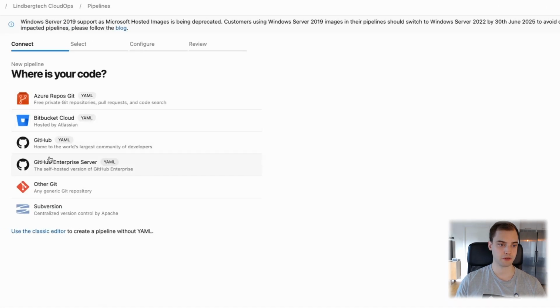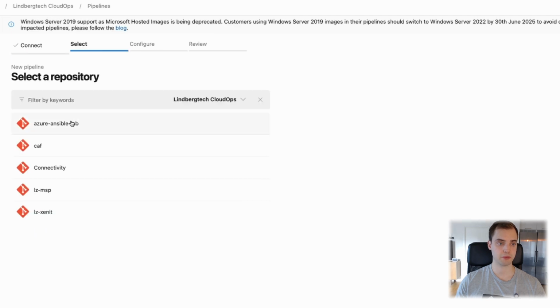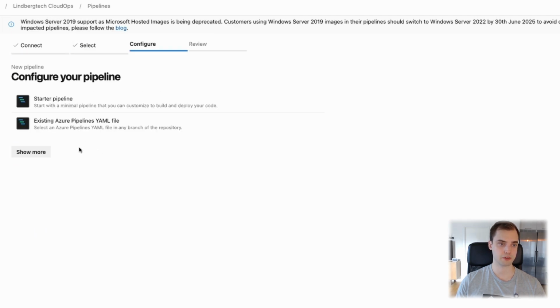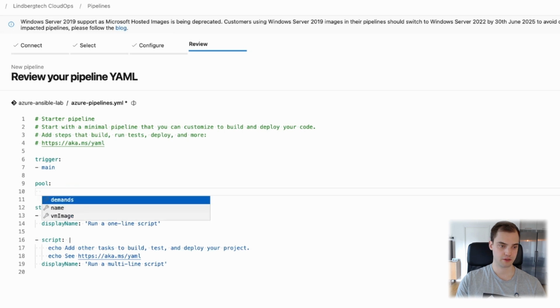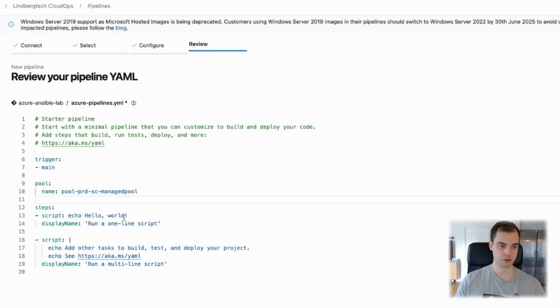And for here, we just want to do Azure Repos Git. We can choose whichever, doesn't really matter for this. Here, if we had an existing pipeline, we could use that, but for this one we're just going to take a starter pipeline. And the trigger then is, we're going to change this from VM image to just the name of our pool basically. And that's that one.